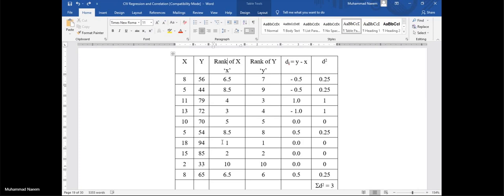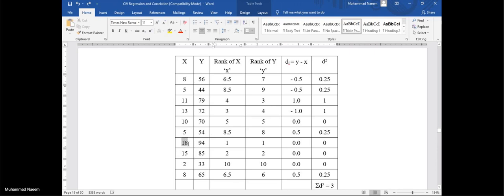And which values may be assigned? We assign ranked values in decimal or in integral form. We can assign some even numbers. We can also assign some odd numbers, but in a systematic way, in a sequence.